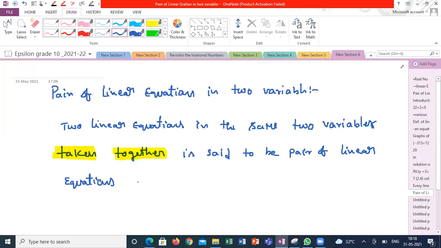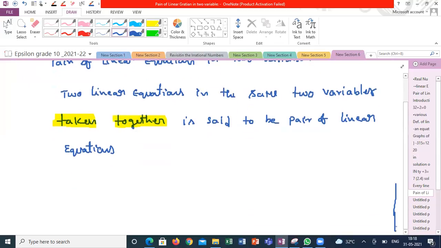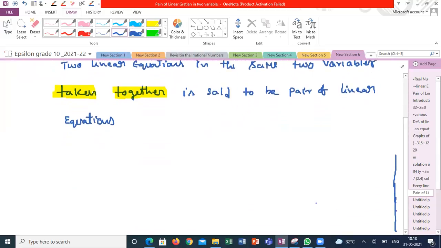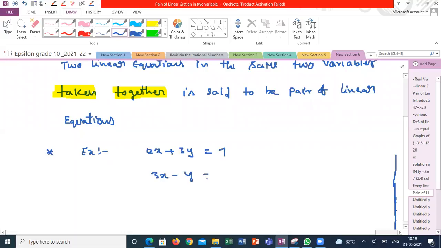in two variables. Already I mentioned about two variables. That's the reason when I say pair of linear equations in two variables, it means a set of two equations. It is also called simultaneous linear equations of two variables. Simultaneous equations means the given data is always in two equations of the same variables. Example: 2x plus 3y is equal to 7, 3x minus y is equal to 5.